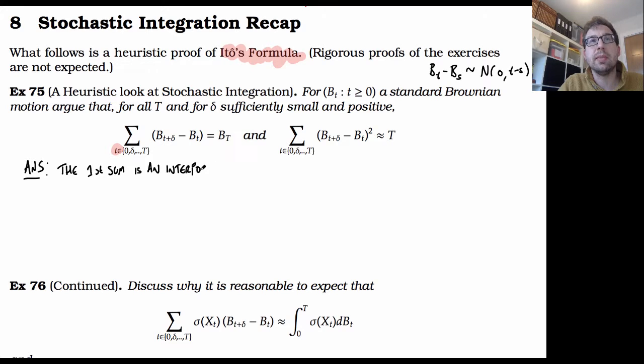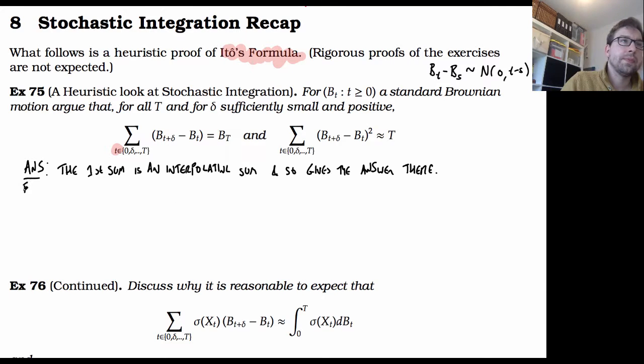If you wrote it out term by term, you'd find a lot of things cancel out. What's only going to survive is the very last term, which is B of t, and the very first term will be 0, and so it's just excluded. So that gives the answer there.